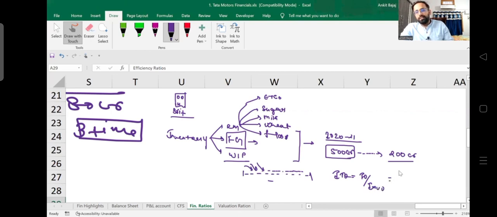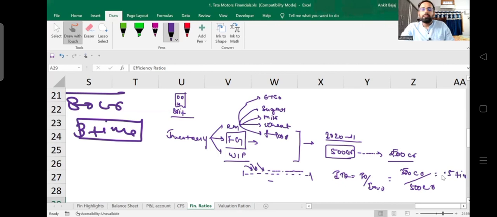So here you will find sales is 200 crore and inventory is 500 crore. 200 divided by 500, that will be 2 divided by 5, so it will be 0.33. I don't know the exact, so I will take here 250 crore and calculate it right now. That is going to be 0.5 times.